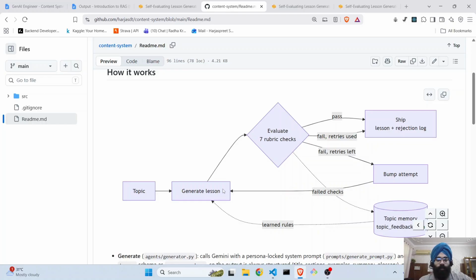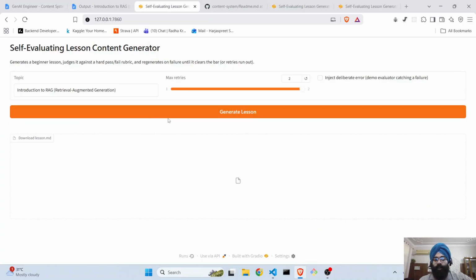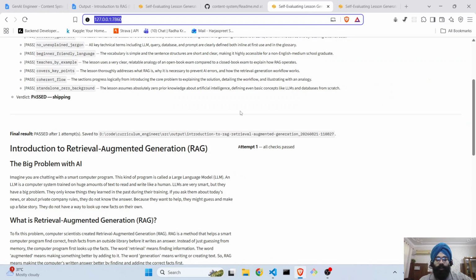Now, let's jump on to how our system is actually working. So we have a simple Gradio interface that takes in the topic name, takes a max retry count, and you simply click on the generate lesson button. It will take, I guess, 5-6 seconds to generate it. So I already have the output saved for you, which we can go through while it is generating.